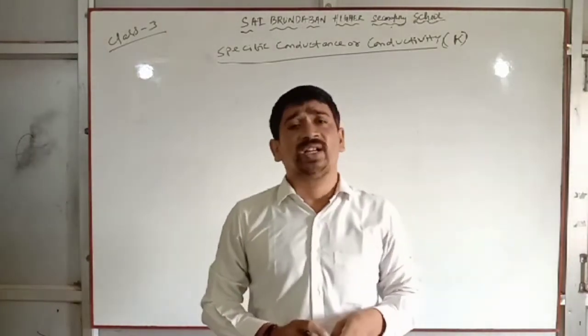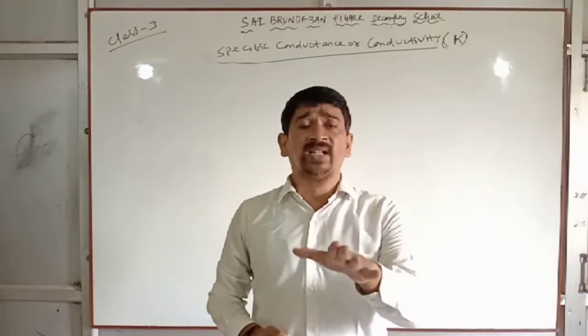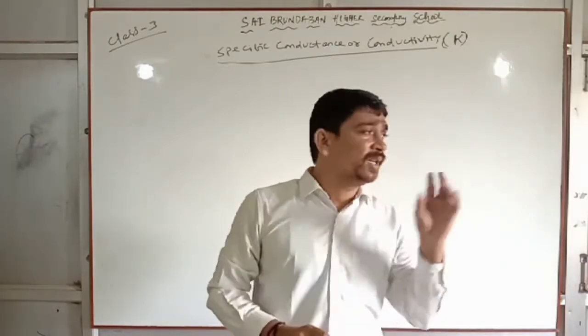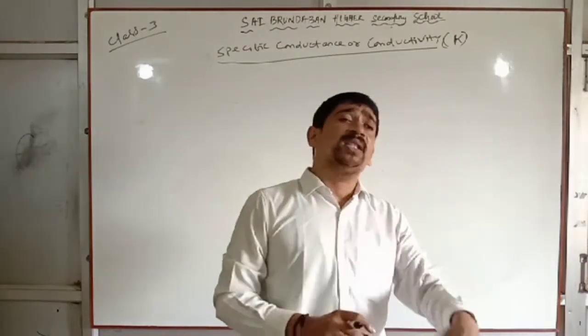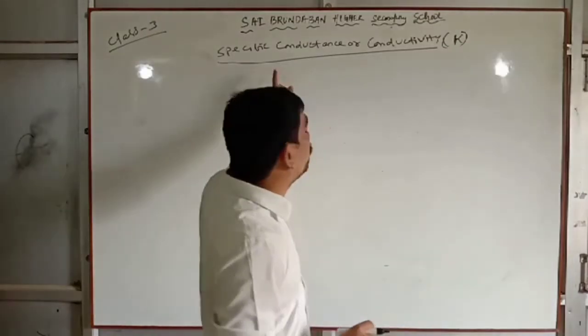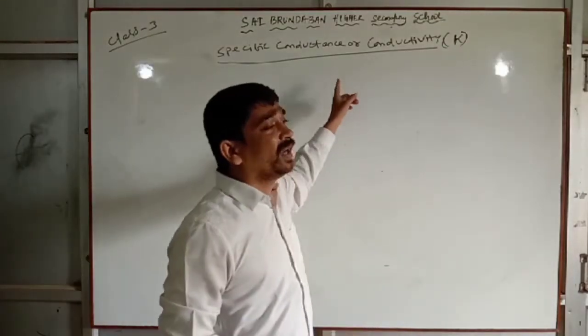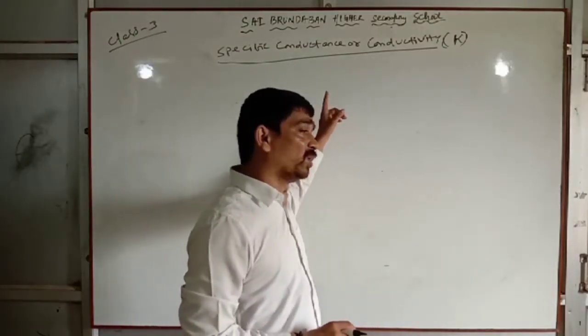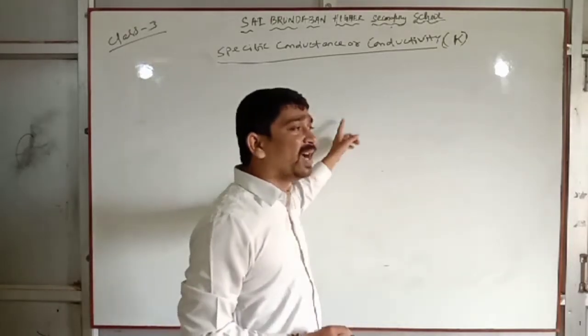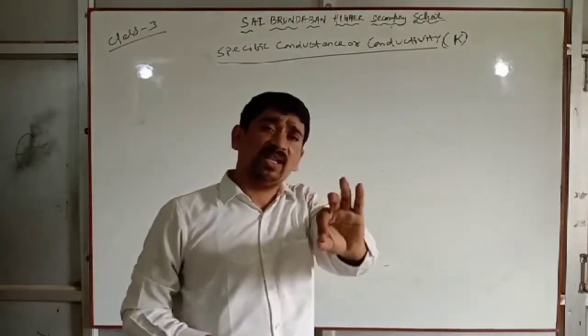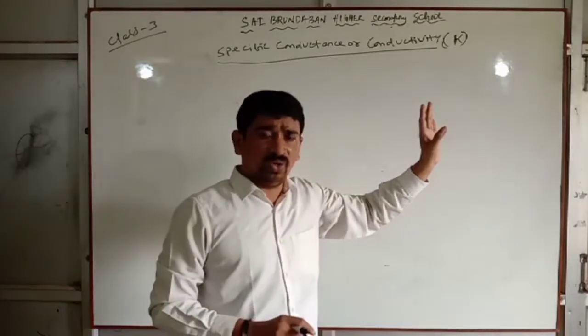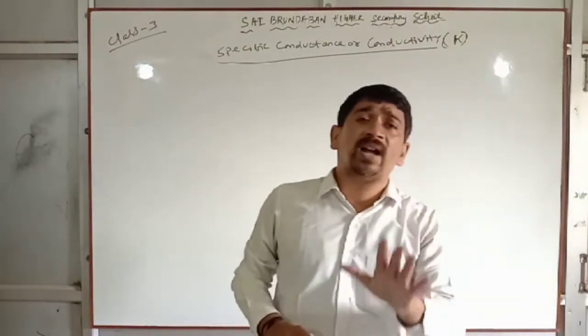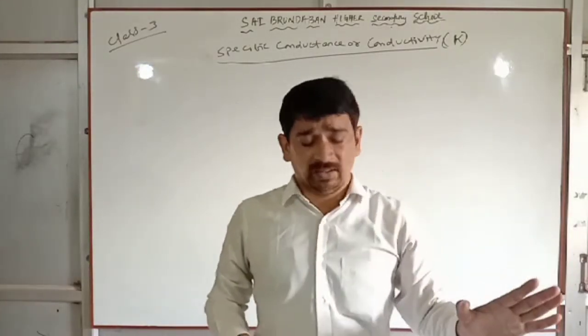Very important 2-mark question: define specific conductance, and write its units. Next, you will be given problems based on this formula: Kappa equal to 1 by R into L by A, which is also Kappa equal to 1 by C. Based on this formula, you will put the problems.